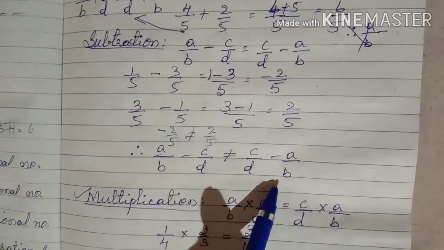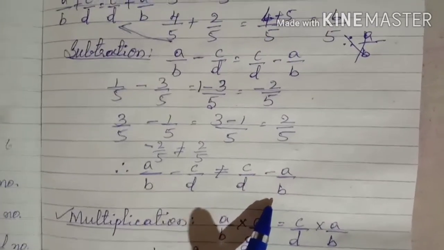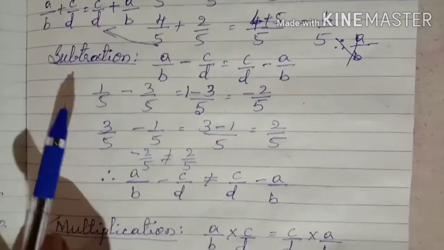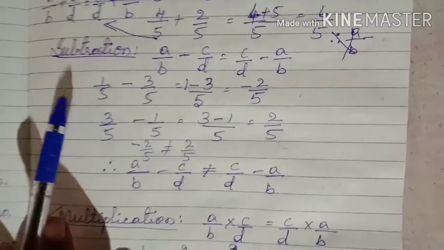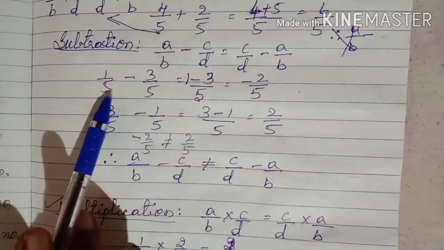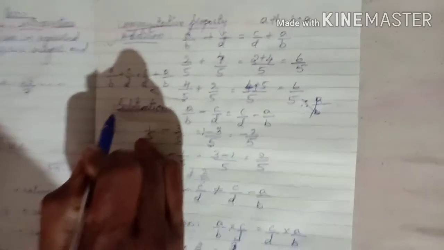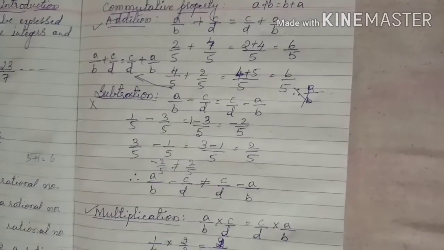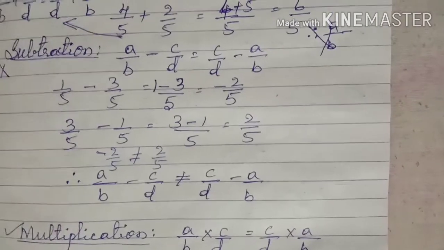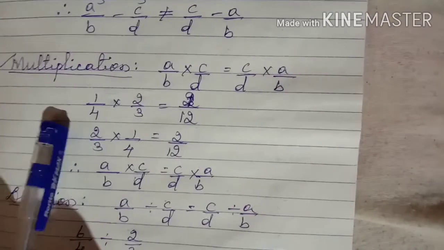What does this say to us? In commutative property, subtraction does not hold good for rational numbers. Okay children, in commutative property, subtraction does not hold good for rational numbers.